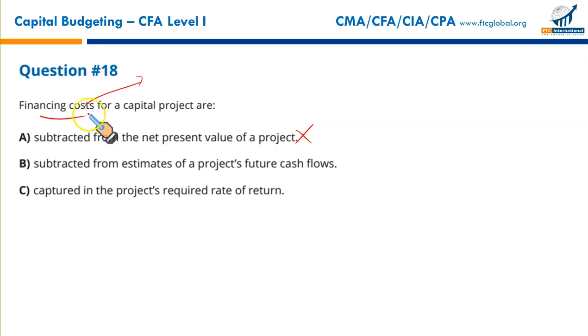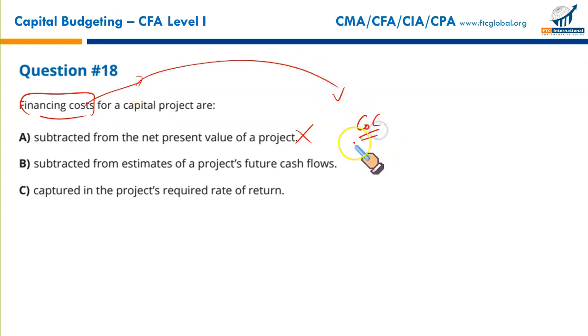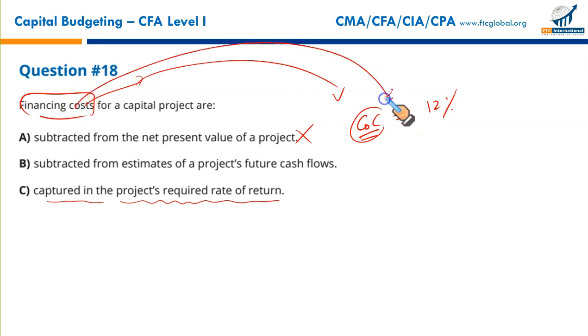In fact, what we do with the financing cost? Financing cost, cost of capital, various sources of finance we use, this is already embedded in your cost of capital. When we do discounting of the cash flows, this discounting includes the impact of financing cost. It is captured in the project's required rate of return. When we select a certain rate, 12%, this 12% incorporates the financing cost of different sources of finance. So we don't need separate treatment.